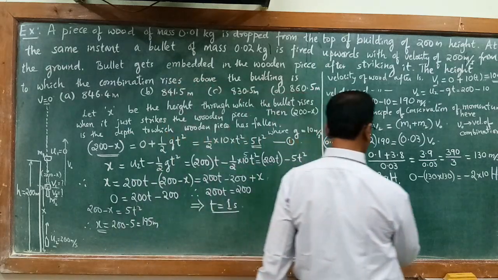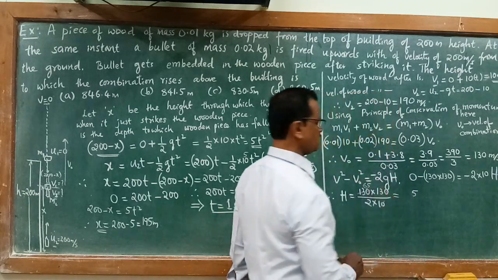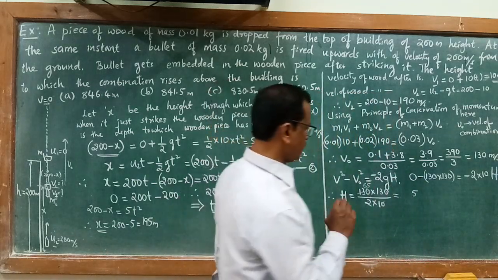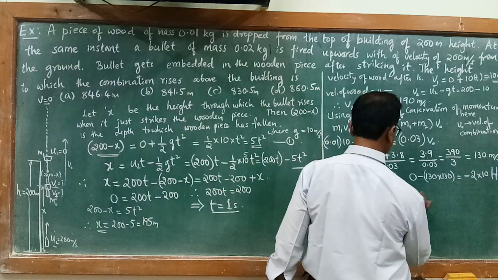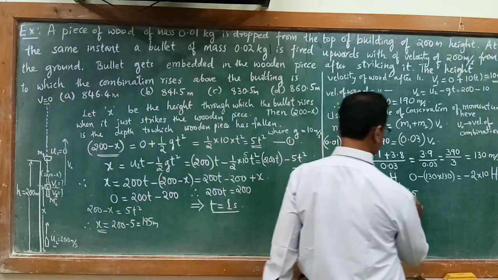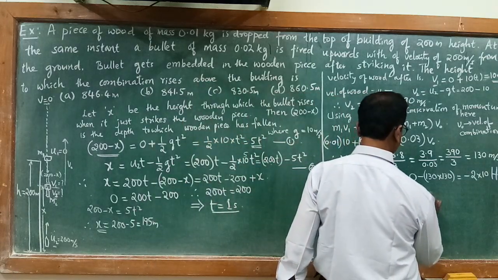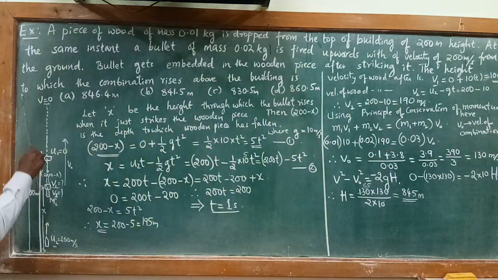65 into 13, 13 5s are 65, carry 6, 13 6s are 78, 78 plus 6 becomes 84. So total height is going to be 845 meter. So 845 meter is the height from this to this particular point.